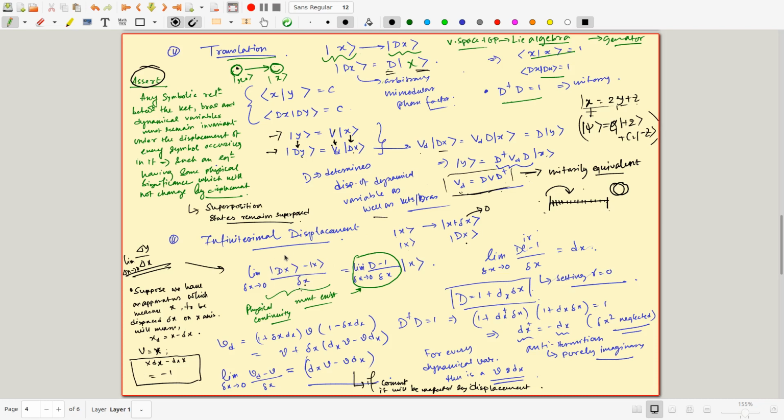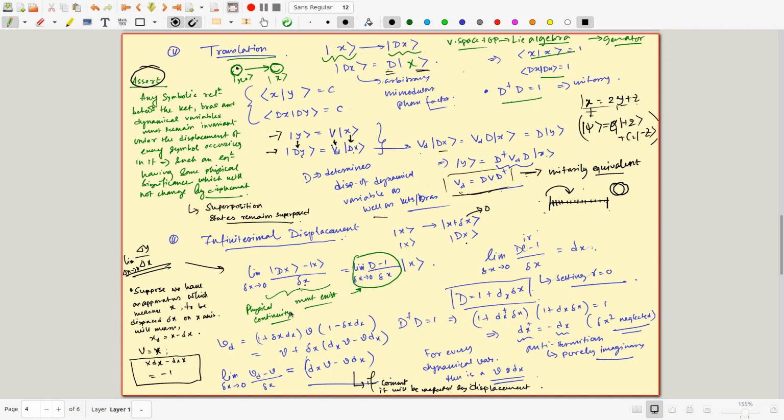Sorry, I mean to say it the other way. You can think of the denominator as some scalar object, which is taking x to x plus del x, and the numerator as dx minus x. If you don't like to think of it as a derivative, because it is strictly not a derivative but something like a derivative, that's okay. Now let's try to understand this object.